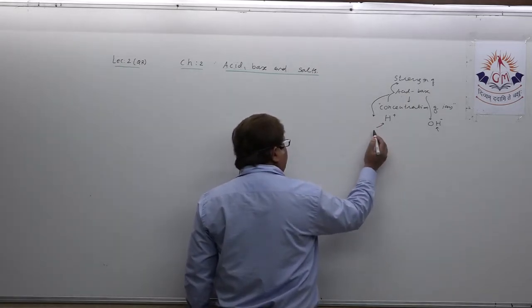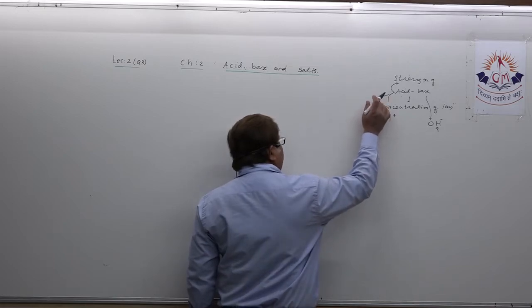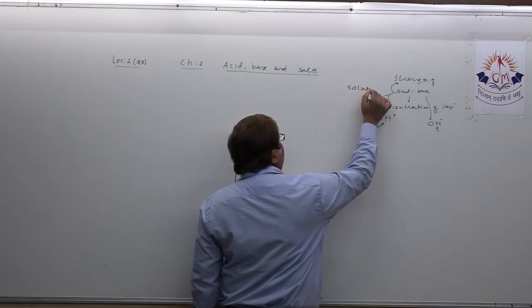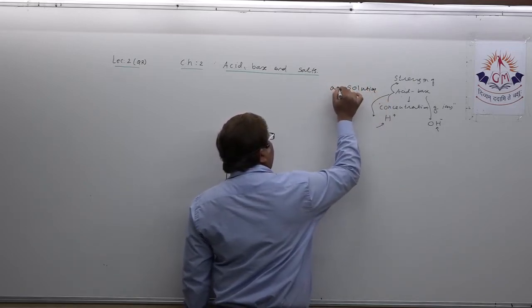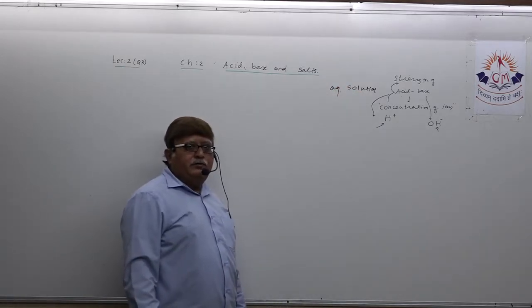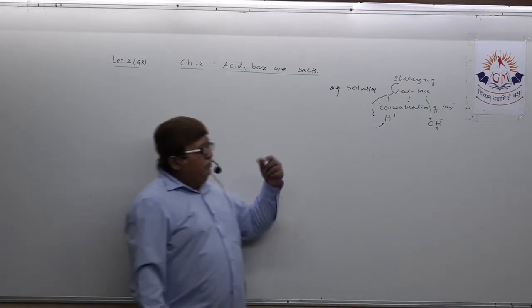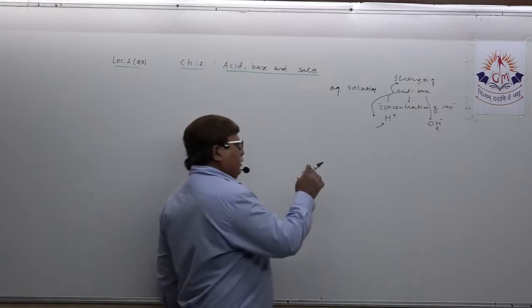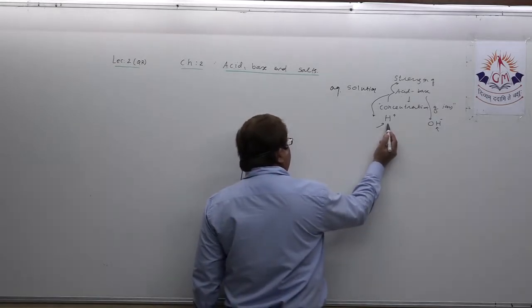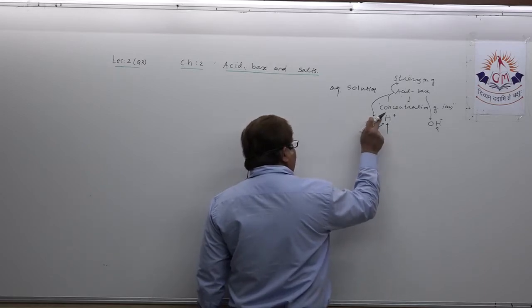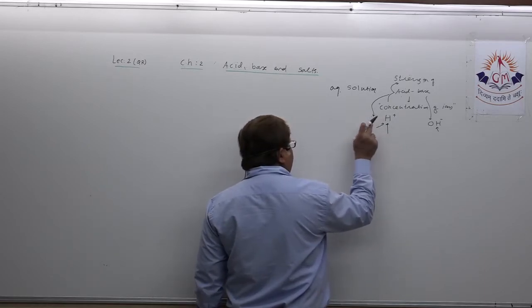In fact, you also know that all this is always happening in solution. Without preparing an aqueous solution of acid and base, you cannot guess its chemical properties. When acid is dissolved in water, it releases H plus ion. But you should note one fact also, that hydrogen ion cannot exist independently.